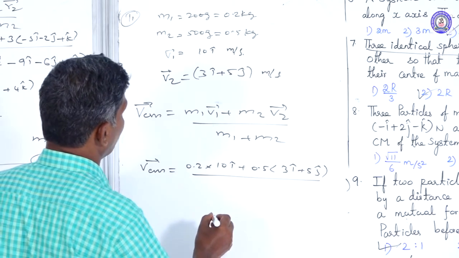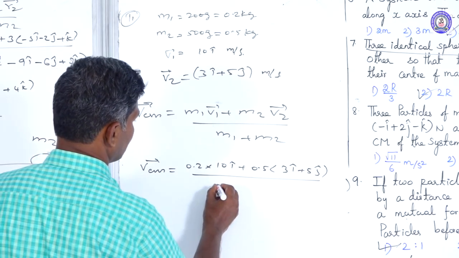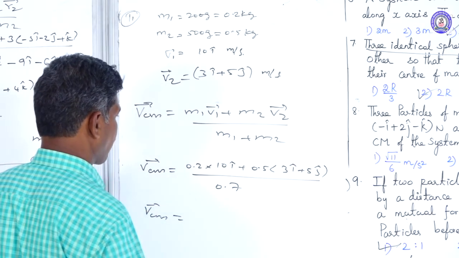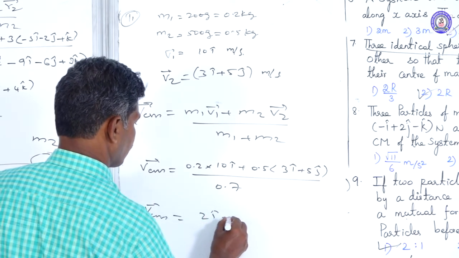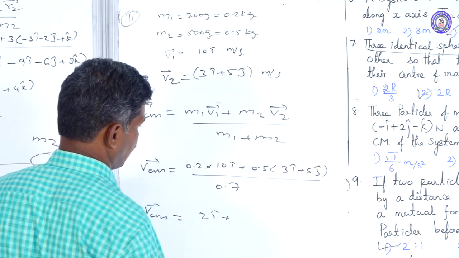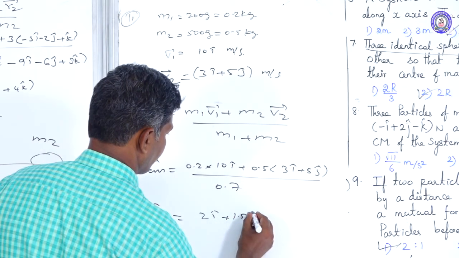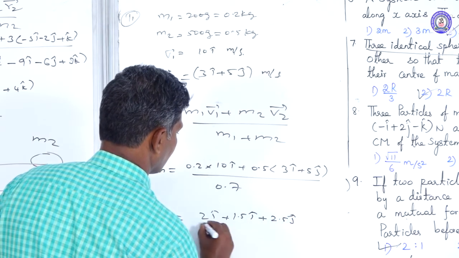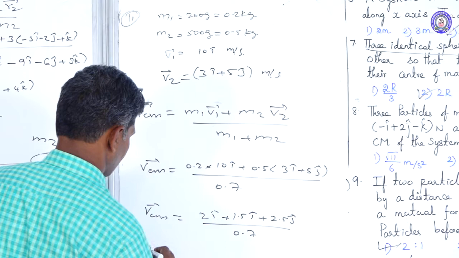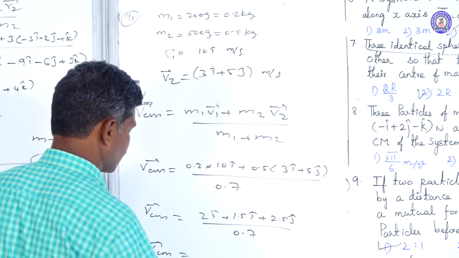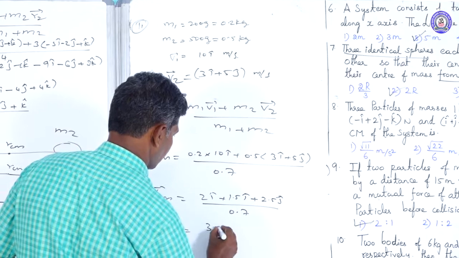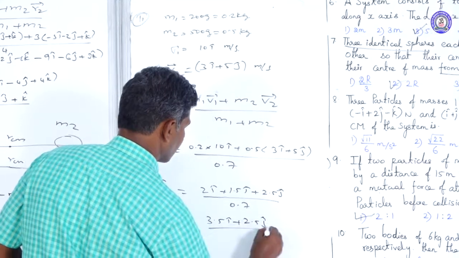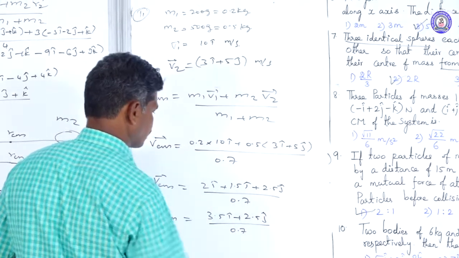First mass is 0.2, second mass is 0.5, so we get 0.7. VCM vector equals 2 i cap plus, taking in 0.5, 1.5 i cap plus 2.5 j cap, divided by 0.7. Then the velocity of the center of mass vector equals 3.5 i cap plus 2.5 j cap divided by 0.7.